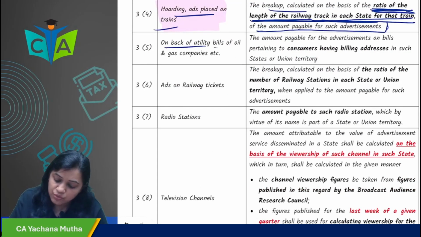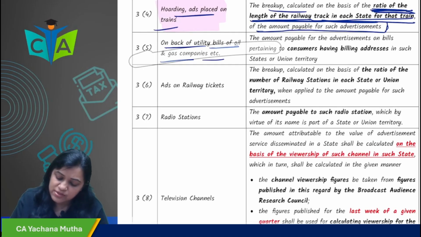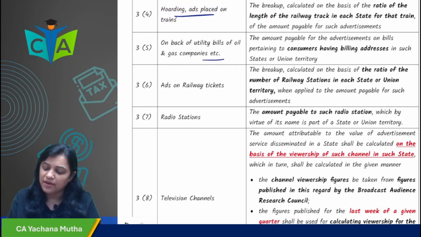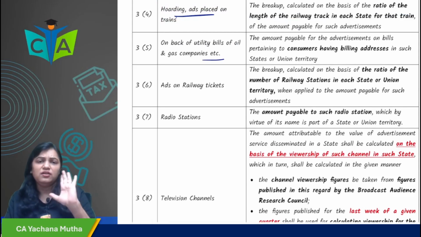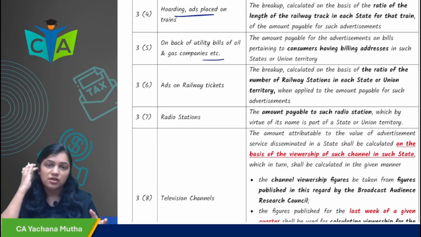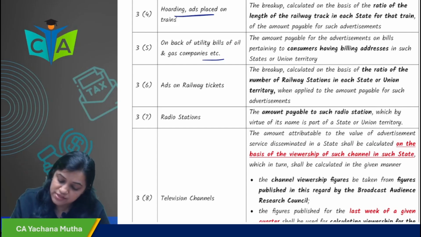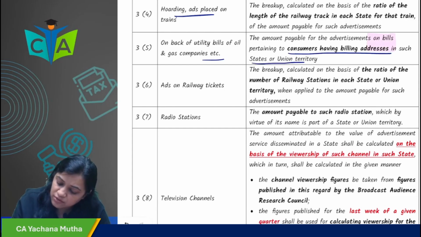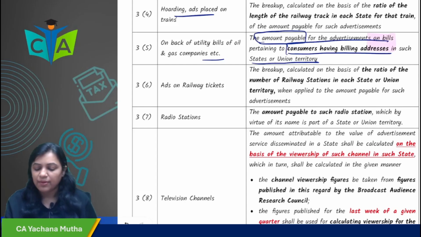Next, on the back of utility bills of a gas company or oil companies. You must have seen the utility bills of oil companies and gas companies. You can see that sometimes they give many ads there. So how would the value be apportioned, we will see. The amount payable for advertisement on bills pertaining to consumers having billing address in such a state or union territory.